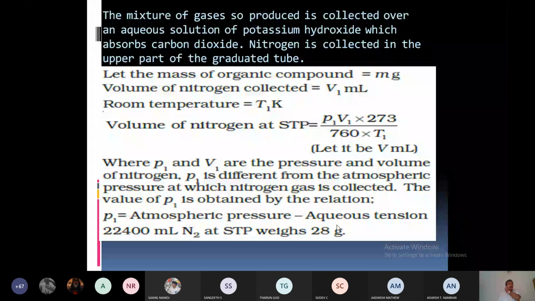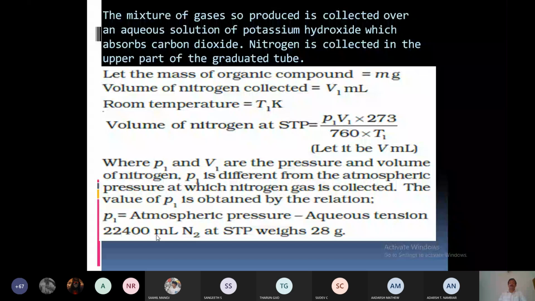Now, here we got a volume, that is V mL, volume at STP. So it is the mass of 22,400 ml, 28 gram. So what is the mass of 1 ml? 28 divided by 22,400. So the mass of V mL nitrogen at STP is 28 divided by 22,400 into V. Therefore, what is the percentage?